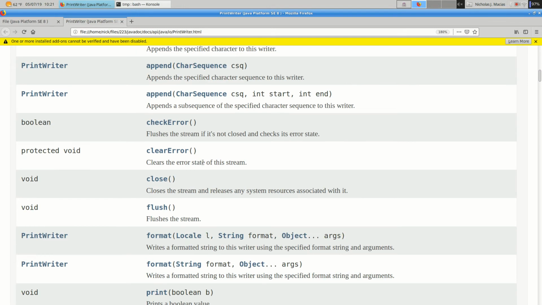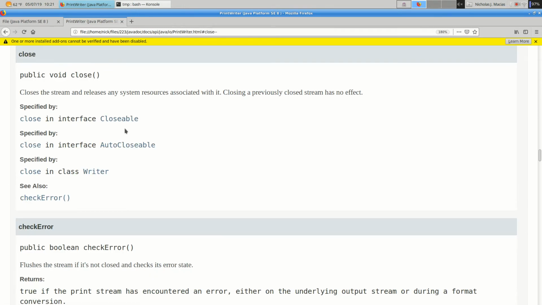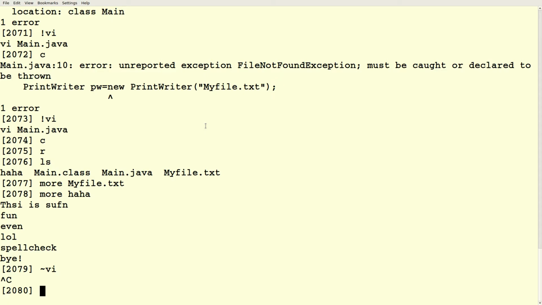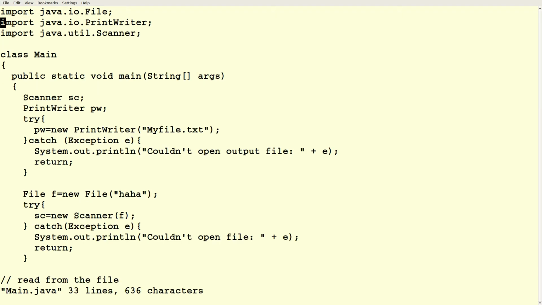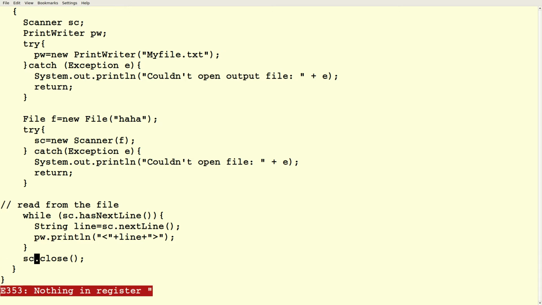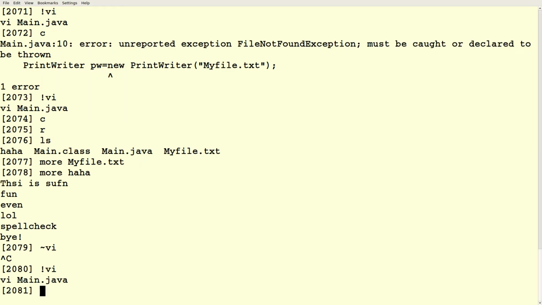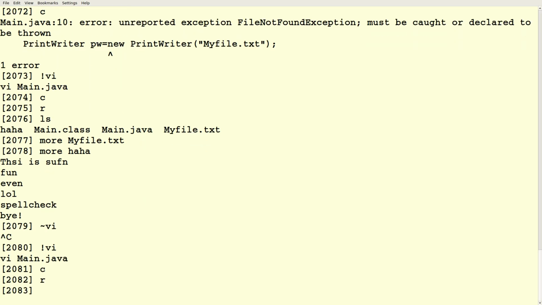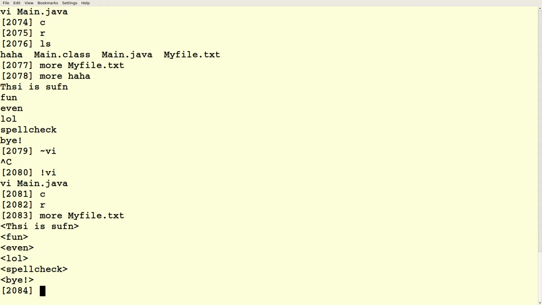PrintWriter has a method called close. And closing will, among other things, flush your output buffer. I thought it would have flushed automatically. So it's called the close method. Alright, so there's your output.